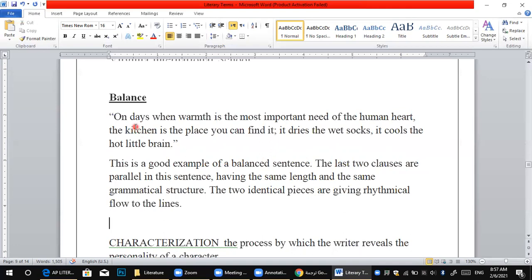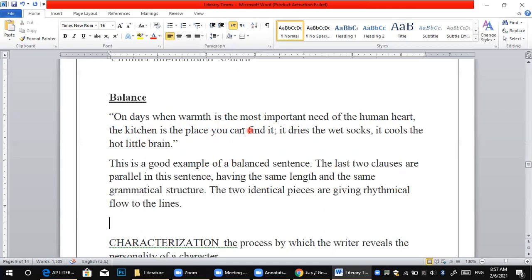On days when the warmth is the most important need of the human heart, we love the warm atmosphere. The kitchen is the place you can find it.